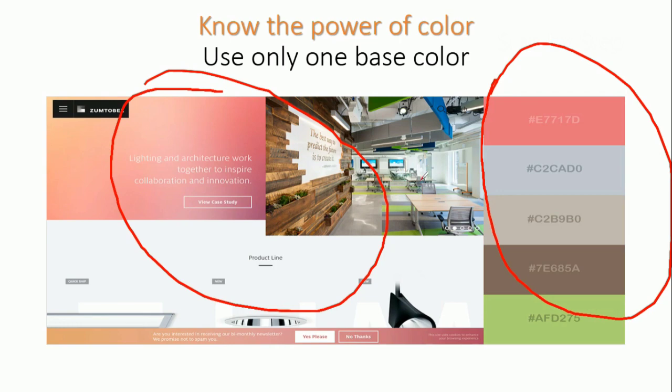First we are going to select the palette, what palette we have to use in our website, and you should be very careful whenever you are selecting a palette. Use only one base color. You don't have to select random colors. Like if you are selecting blue, then choose accordingly: dark blue, then light blue, then white, and it keeps going like that.